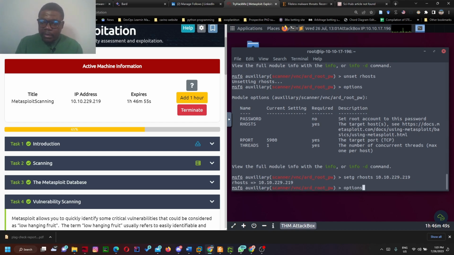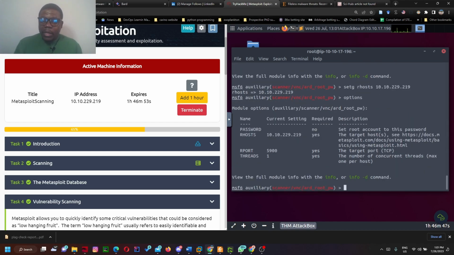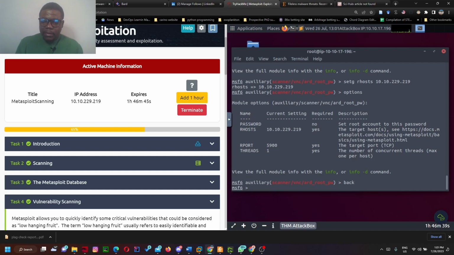Let's do options again and see. Now we have it here. In the context of this, if I say back, I've left the context of this particular exploit.